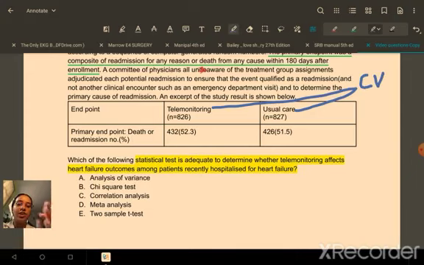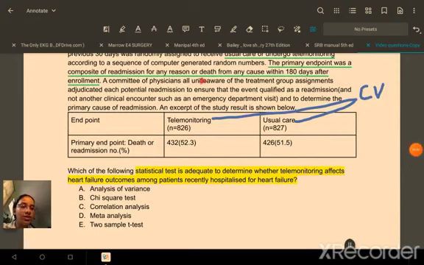So in our columns here, we have telemonitoring or usual care. In this question, the independent variable, the exposure or risk factor that we are talking about, is a categorical variable, right?